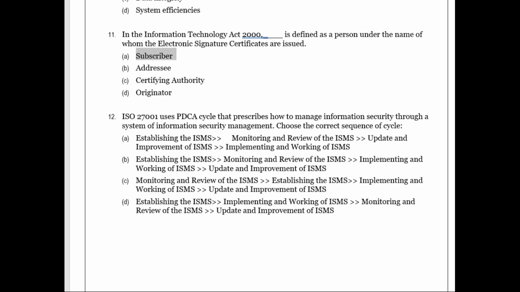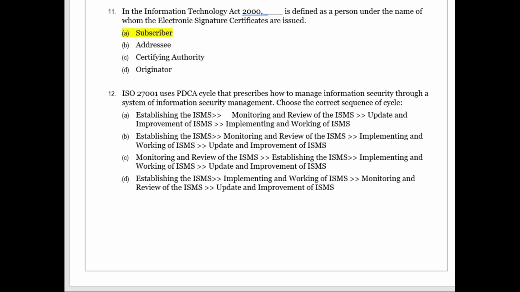Don't jump to the answer saying certifying authority. He is a person who gives certificate. Suppose a question gets changed and they'll ask in the Information Technology Act 2000, what is the authority name called, who is issuing electronic signature certificate, then it is certifying authority.